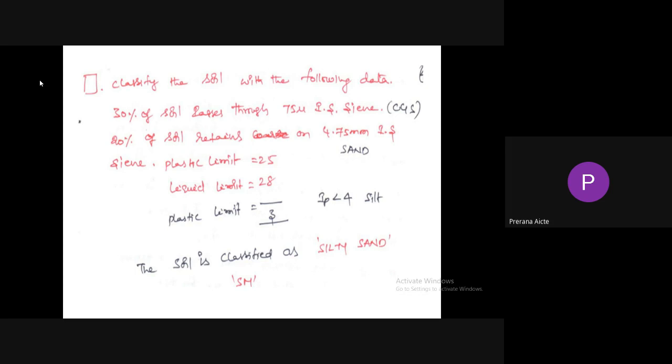So plastic limit equal to 25, liquid limit equal to 28. So the plasticity index equal to 3. Plasticity index equal to 3, less than 4, hence it is called as silt. The soil is classified as silty sand. So basically it is a sand, predominantly it consists of sand and a small portion of silty soil. So the soil is classified as silty sand.